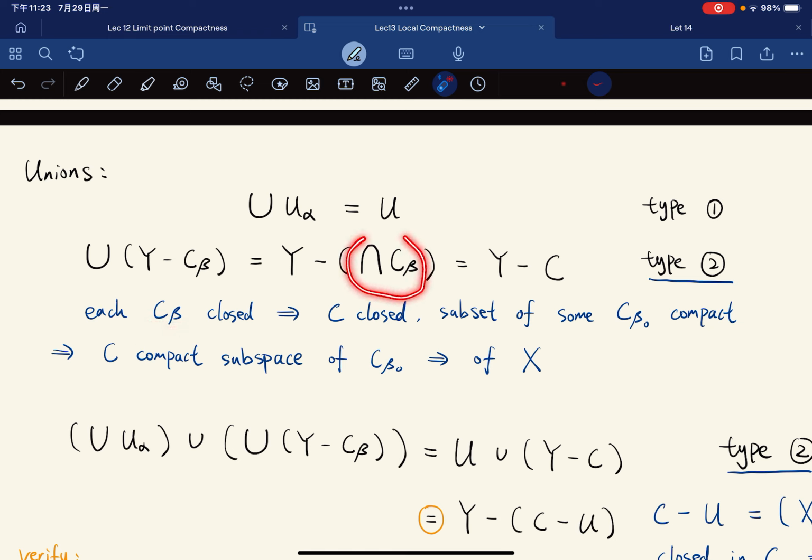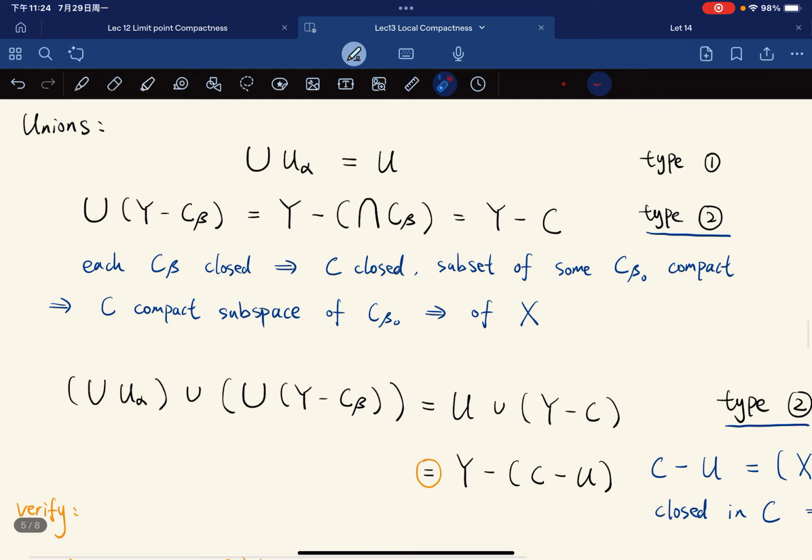So the arbitrary intersection is closed, right? But this C is a subset of some beta node compact. So C is also a compact subset of beta node, which is a compact subspace of X. Okay, so Y minus C is of type 2.